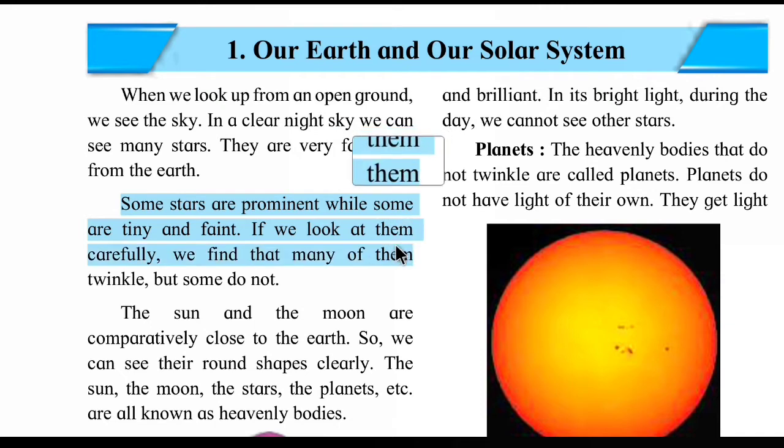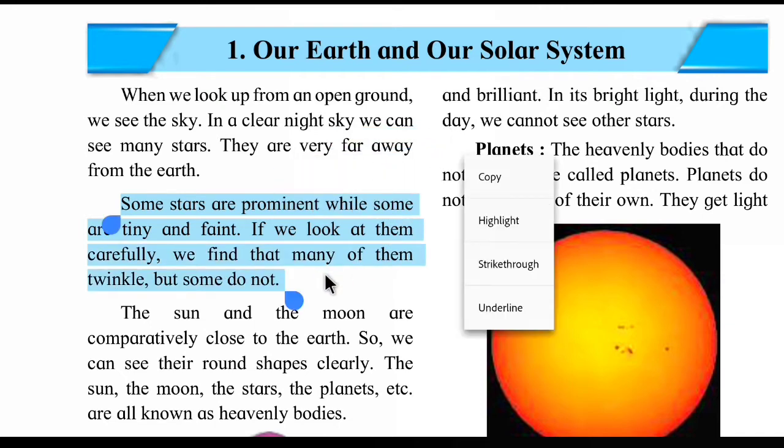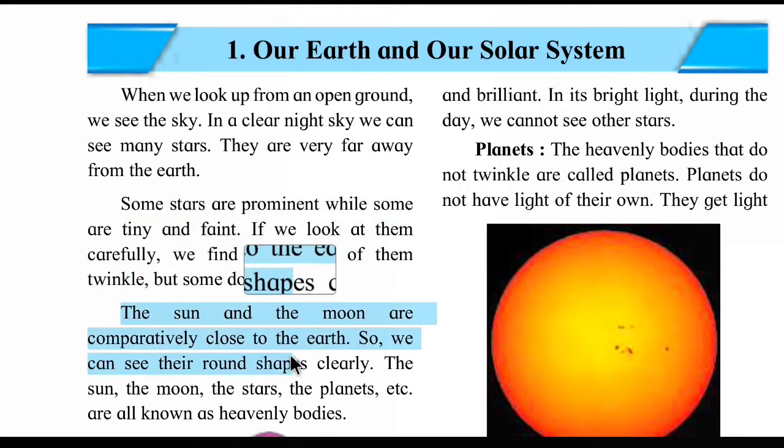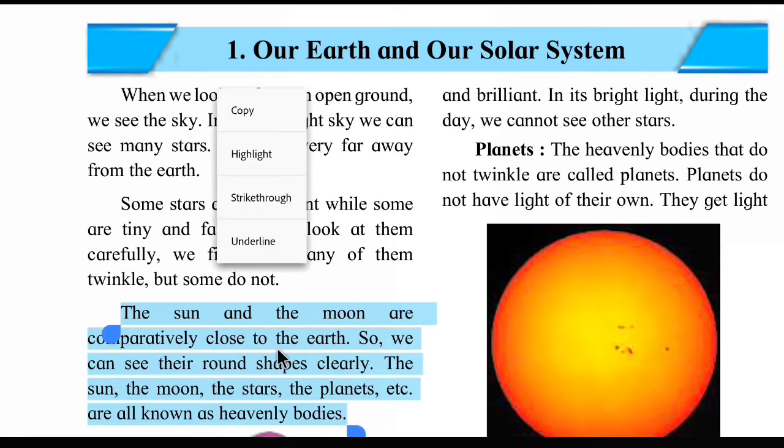If we look at them carefully, we find that many of them twinkle but some do not. The sun and the moon are comparatively close to the earth, so we can see their round shapes clearly. The sun, the moon, the stars, the planets, etc. are all known as heavenly bodies.